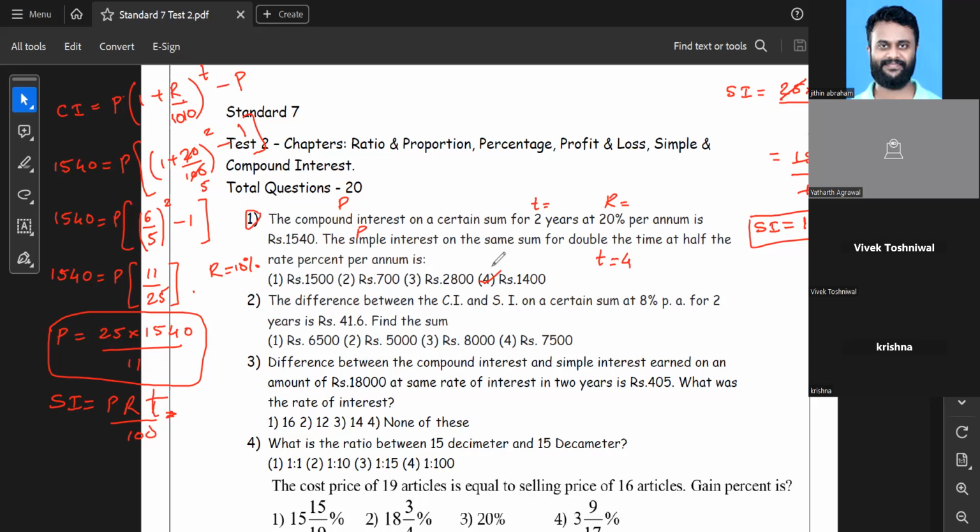So after solving a question, I generally wait for a minute so that children can write them down or maybe understand them or maybe ask if they are having any doubt. Okay, let's proceed further.